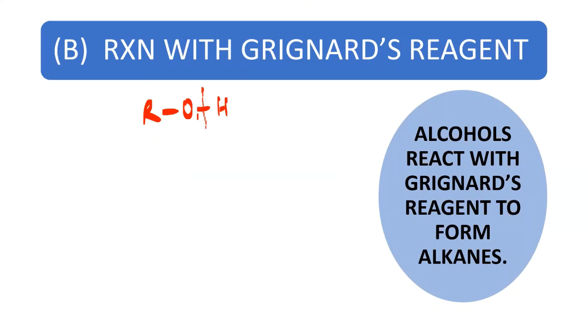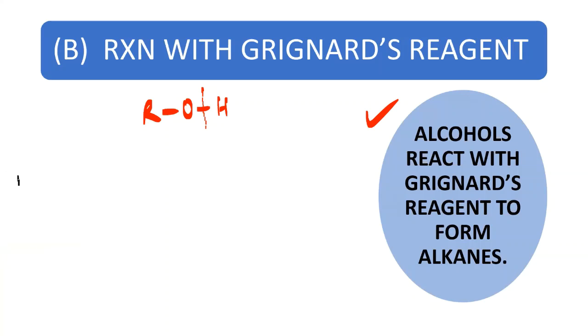Once again here, it's a reaction with Grignard's reagent. So let's read the statement. Alcohols react with Grignard's reagent to form alkanes. So dear friends, alcohols interact with Grignard's reagent to form alkanes. A very easy thing it is. Have a look here. Let us draw both things first.